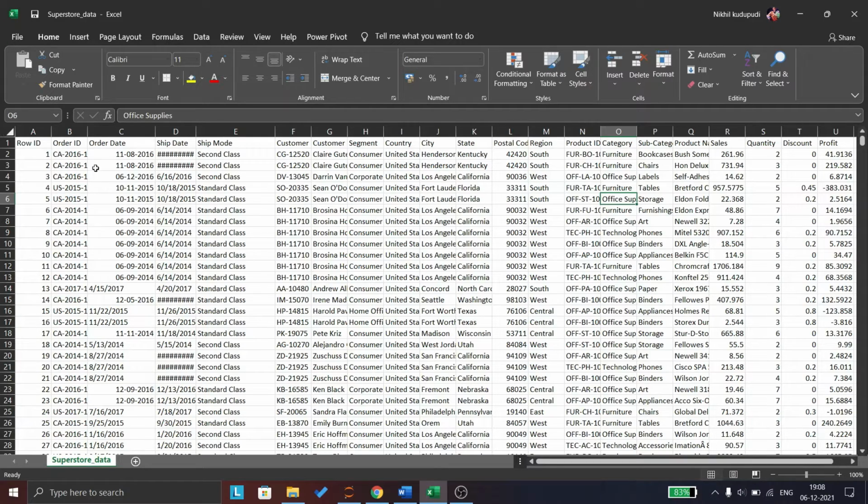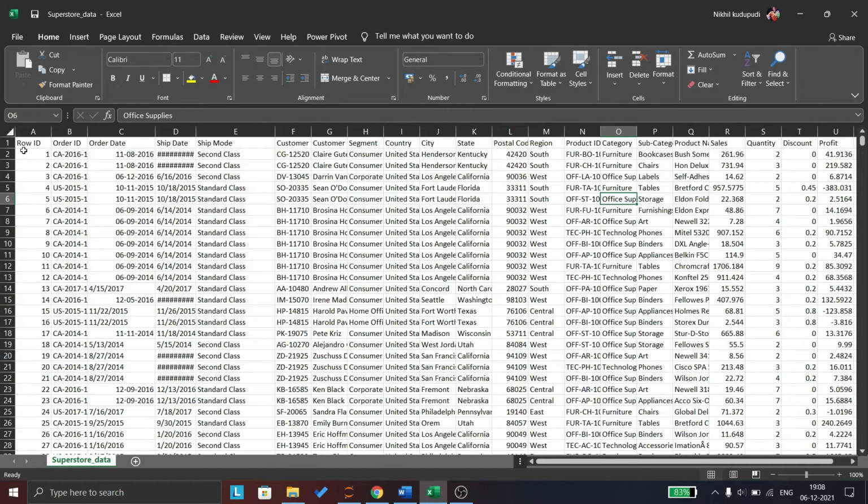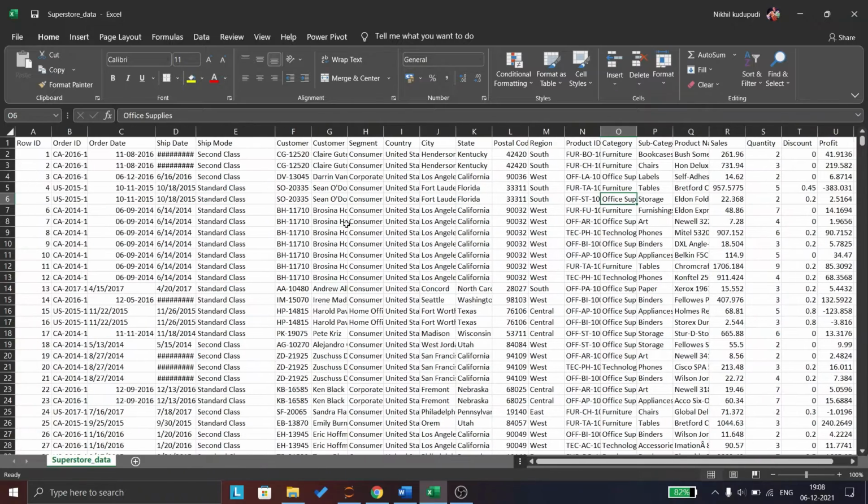So this is my data set, and it has 21 attributes, around 20 if you skip row ID. The main attributes are row ID, order date, and sales. These are the important attributes for us. Apart from that, we will also use discount and profit for some basic analysis, and this data also has other details like which country, which city, or which state it is taken from.